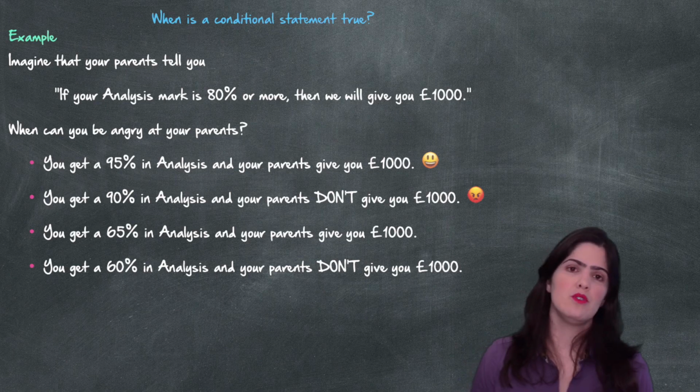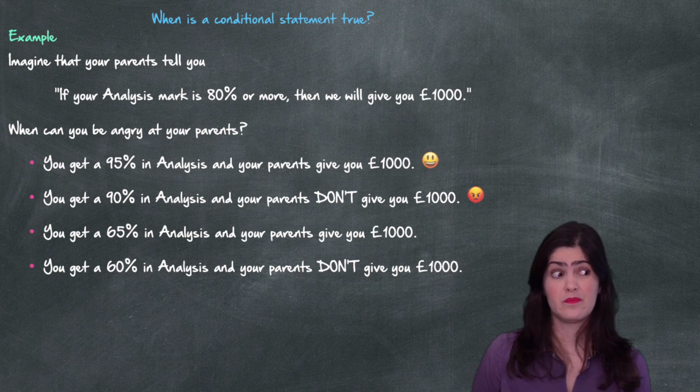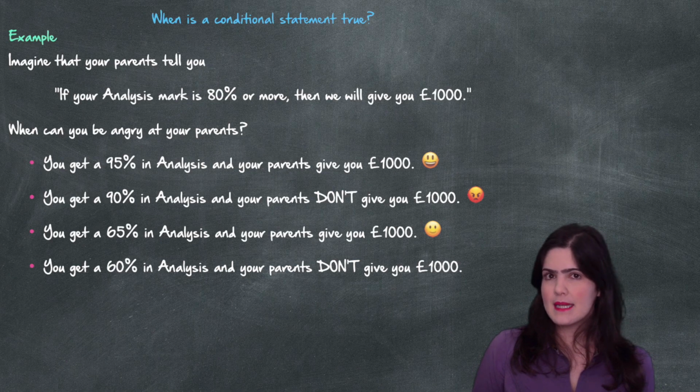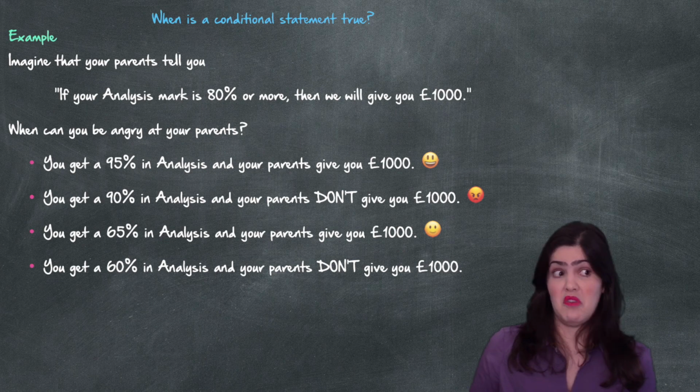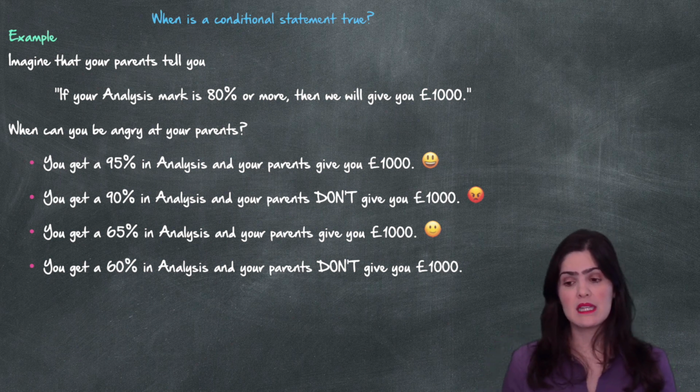Now, what happens if you get 65% in analysis and your parents still give you £1,000? You're not going to be angry at your parents. You might be a bit upset that your mark was not as good as you would have liked, but hey, you have £1,000. So, okay, it's fine. You cannot be angry at your parents.